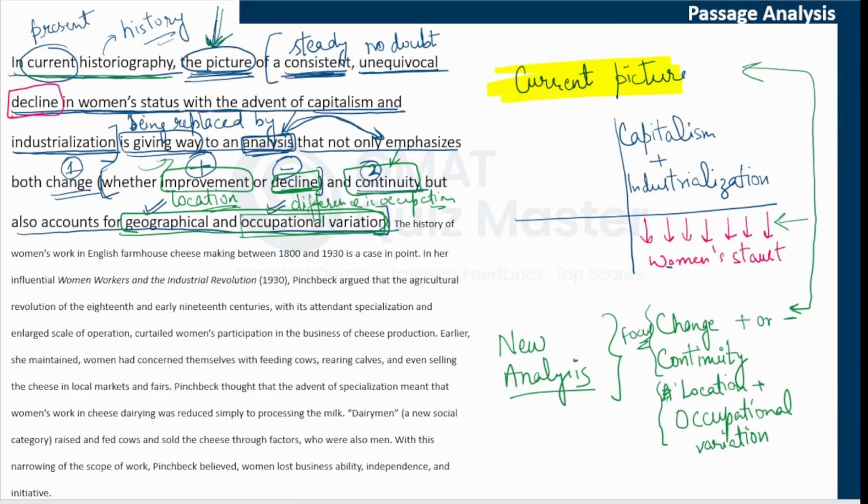There are a lot of things that are not clear. For example, when this capitalism and industrialization started, what this current picture exactly is, what is this analysis exactly about, what is this continuity about. So there are a lot of things that we still need to understand. But yes, we know that this passage starts with introducing this change, which is from the current picture and what it is being replaced by.